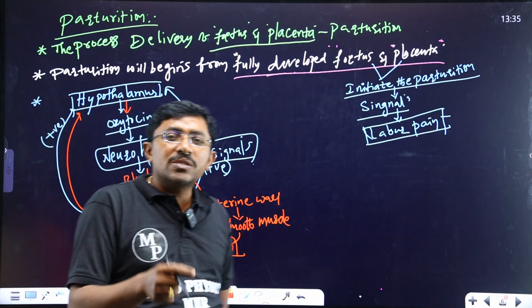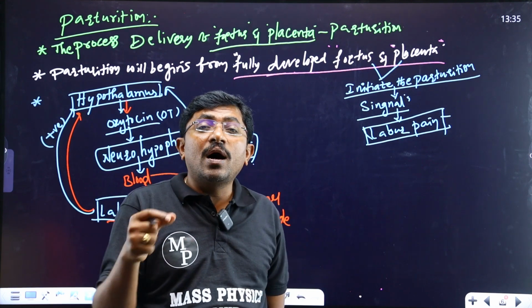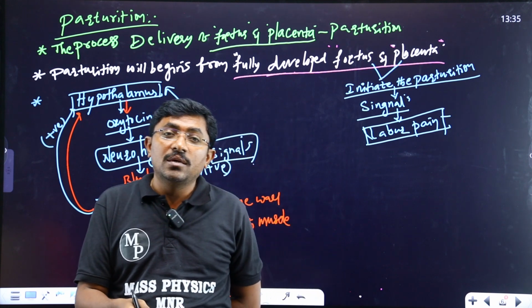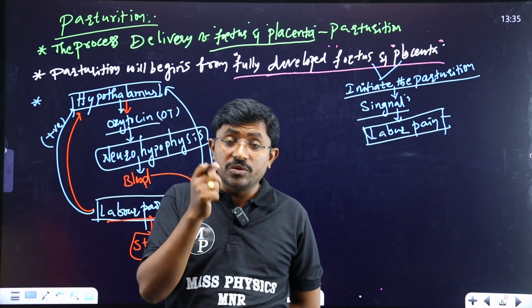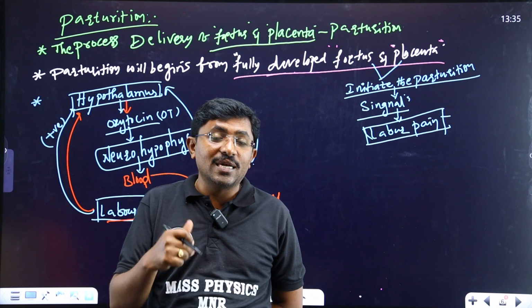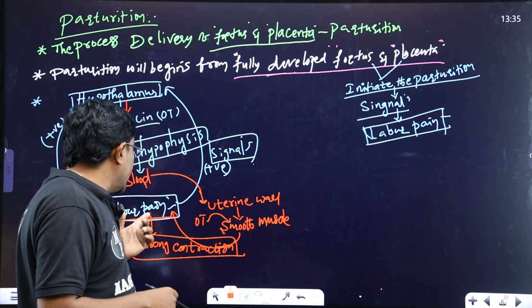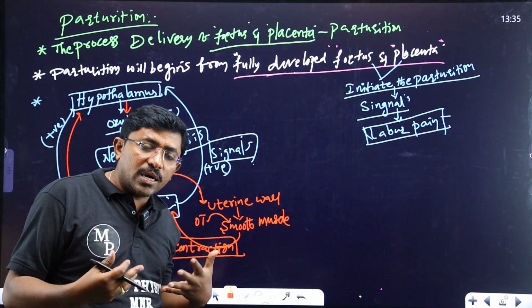In this process, several folds of oxytocin are released into the mother's blood from the hypothalamus through the neurohypophysis.